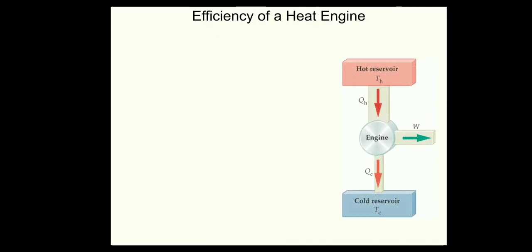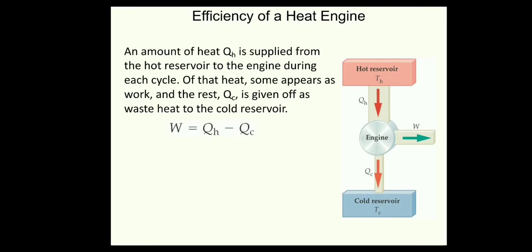Let's say we calculate the efficiency of a heat engine. Before that we require the work done of a heat engine. So what is the work done? From this simple diagram we can easily calculate the work done, that is QH minus QC. If, let's say, I am providing 100 joule of energy, out of that 30 joule of energy is converted into work done and 70 is lost. So 100 minus 70 is nothing but the work done.